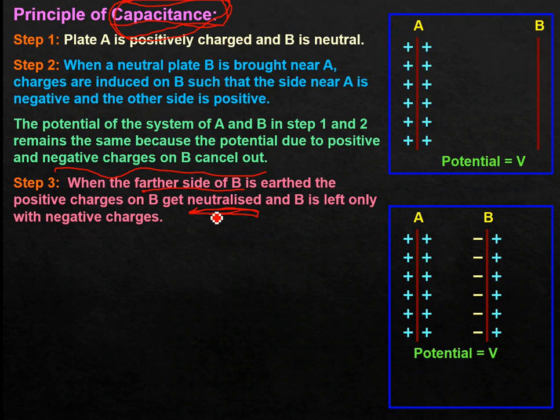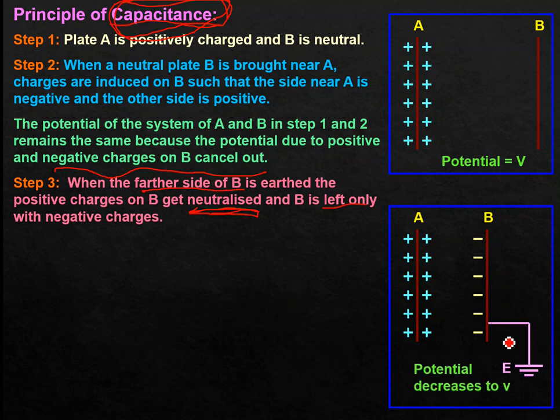But see, the positive charge on the right portion of this plate gets neutralized the moment it is grounded. These positive charges get shared with earth and hence get neutralized. But you see, these negative charges are already present, and now also they are present here.